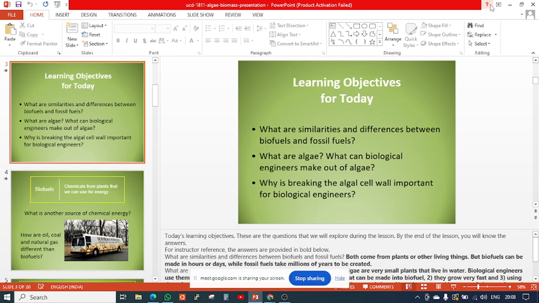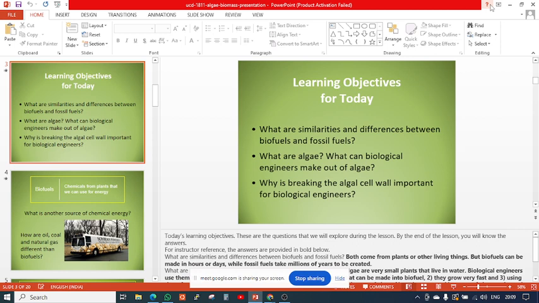Fossil fuels are limited, but biofuels can be regenerated easily. Fossil fuel you cannot regenerate. So these are the differences. So what are the similarities then? From both we can derive energy and meet our energy demand. This is the one point. Second point, both are from biomass. One is raw biomass and the other is processed biomass. So these are the similarities.